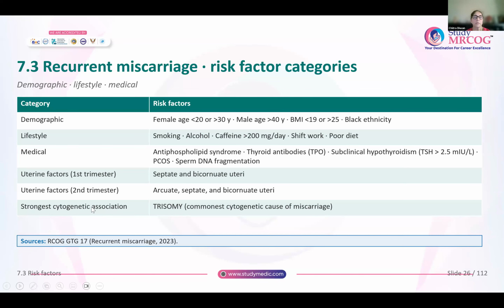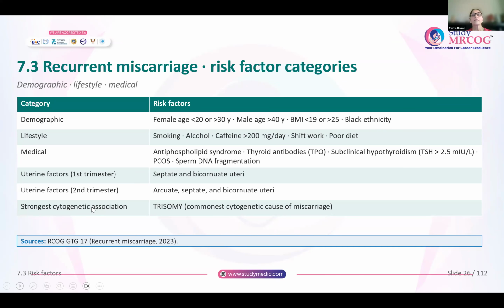Now, lifestyle. Habits of smoking, alcohol, caffeine consumption more than 200 milligrams per day, erratic working hours like shift work, working day shifts and night shifts, and poor or unbalanced diet. All these increase the risks for recurrent miscarriage. What are the medical factors?